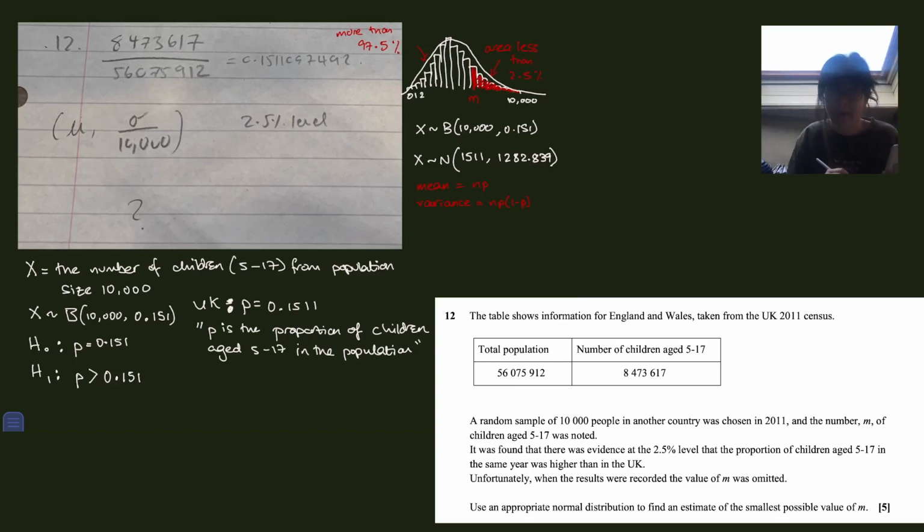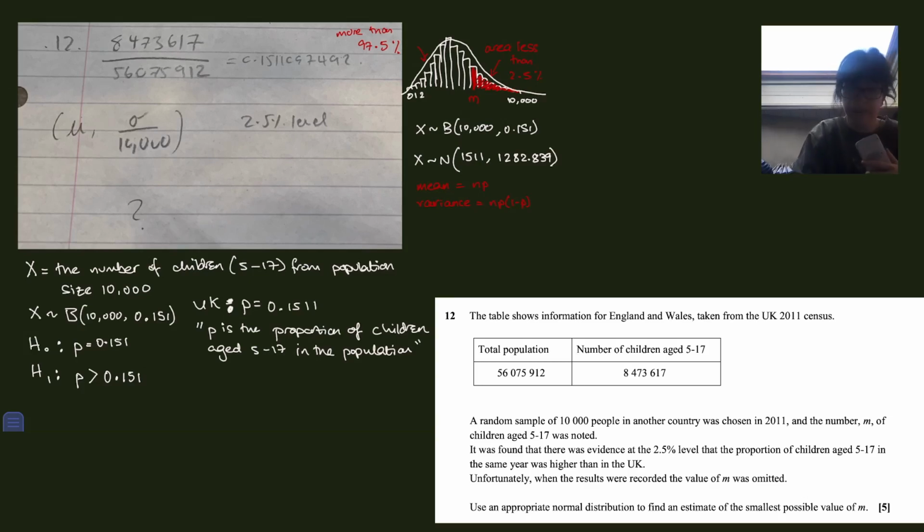So you would go into the calculator, inverse normal, area to the left equals 97.5, then put in the mean, put in the standard deviation, and see what your calculator says for m.